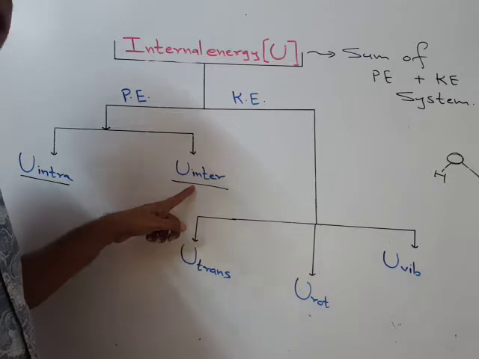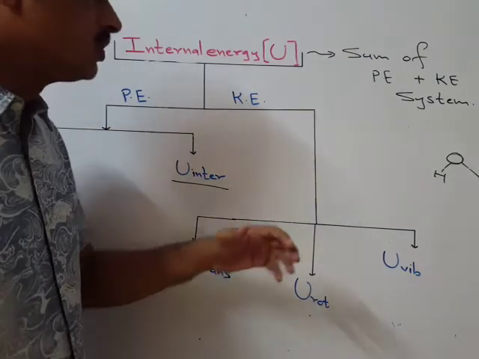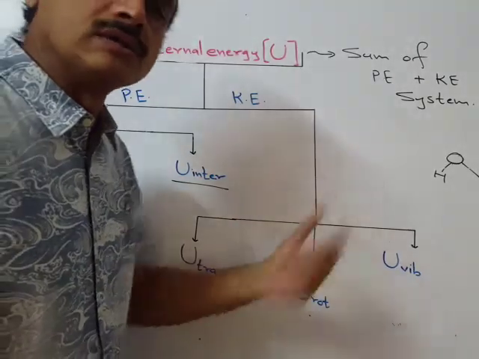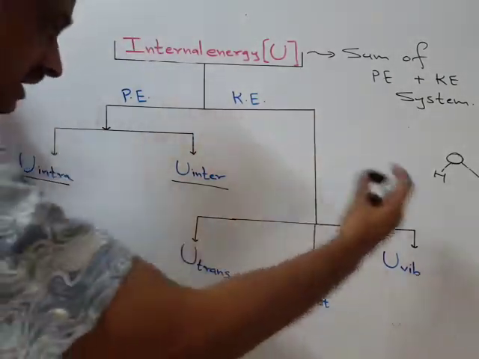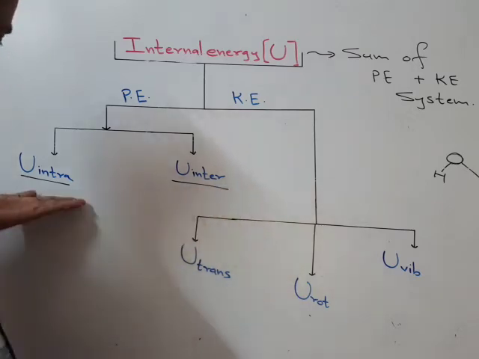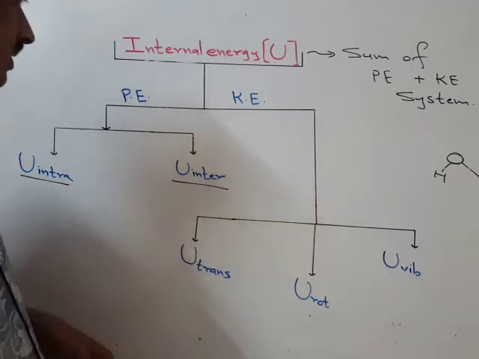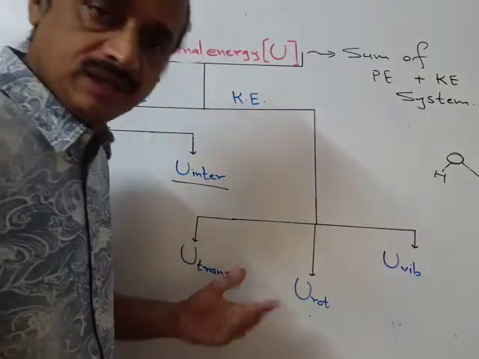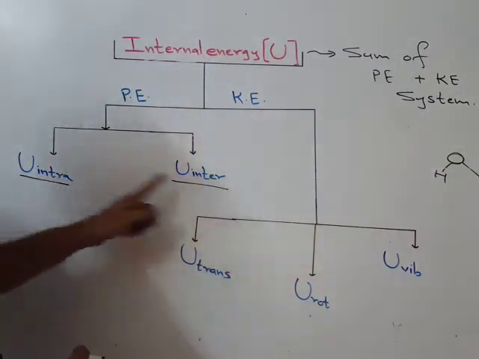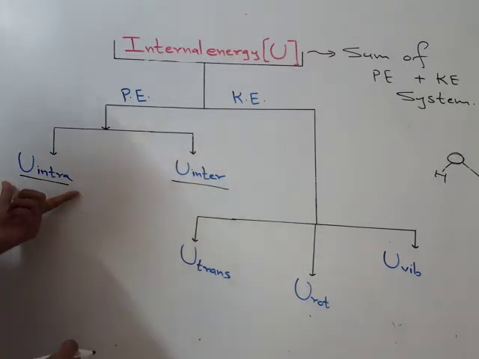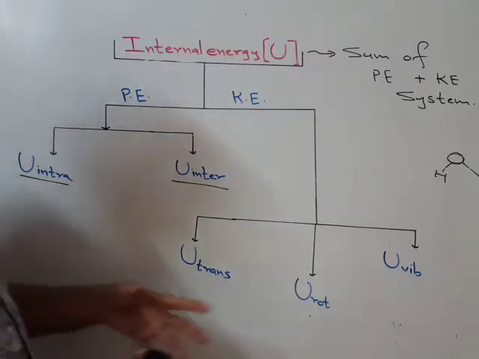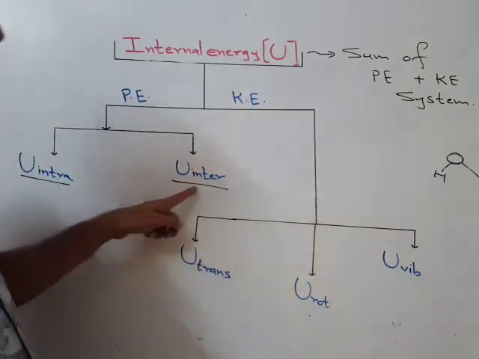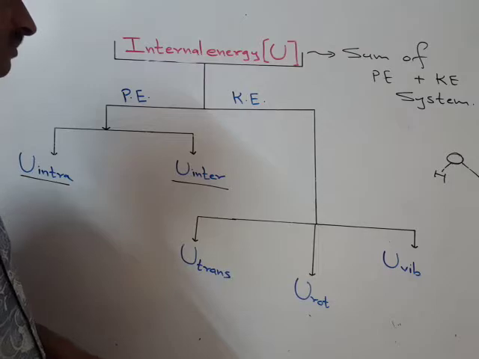So the inter factor of potential energy is also there. So what are the various factors out of 5 in the internal energy of water? We are just initially focusing on 2. Whatever is the internal energy of water in liquid form, it is because of both: chemical bonding gives rise to this factor, and since in liquid form water molecules are together, we have to spend energy, means the inter factor is also there.